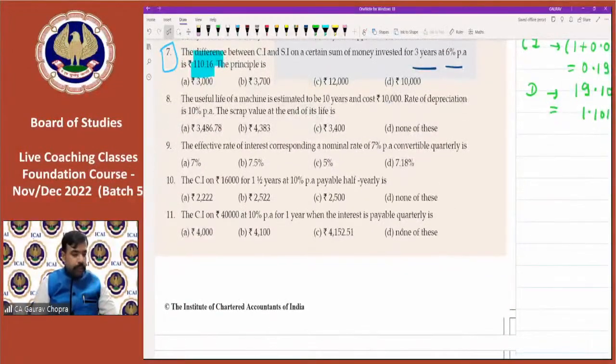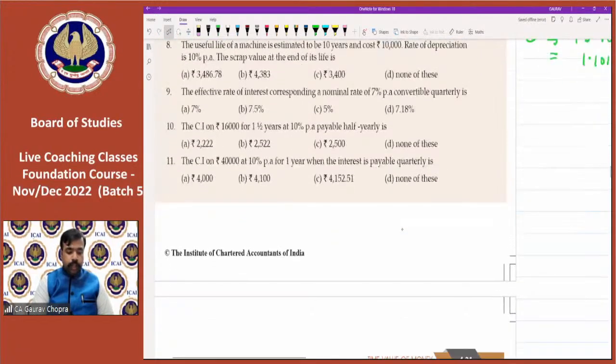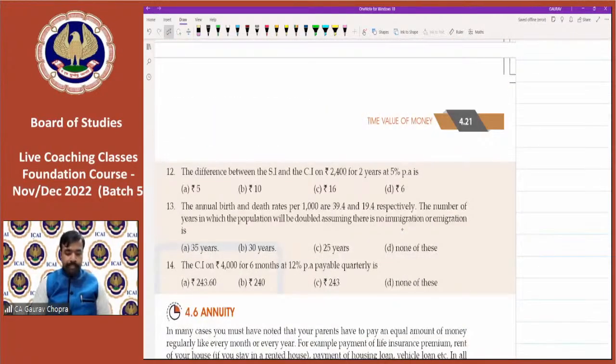Then any more questions from anyone? So I think we have covered all the variety of the questions. Now, in case of any doubts in compound interest, let me know.